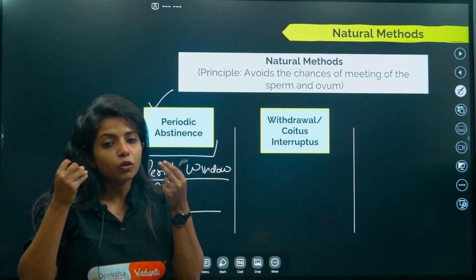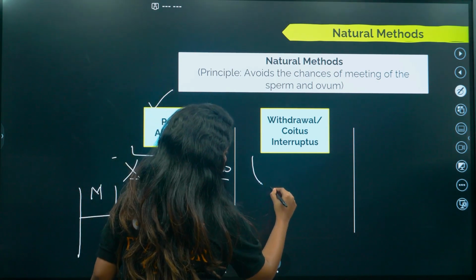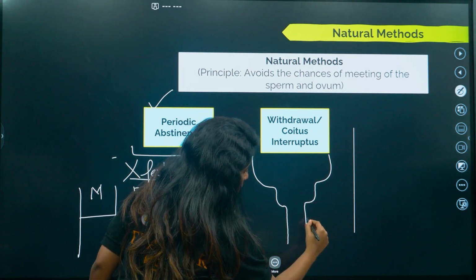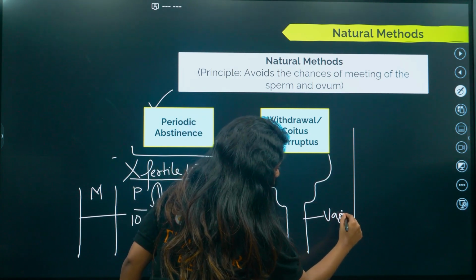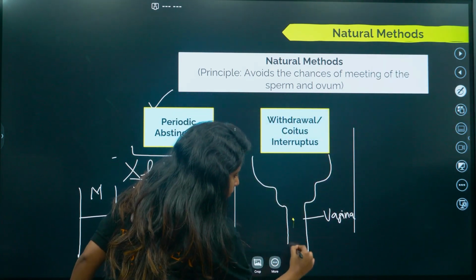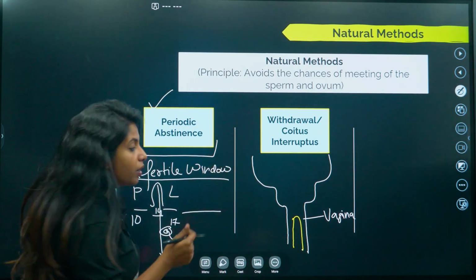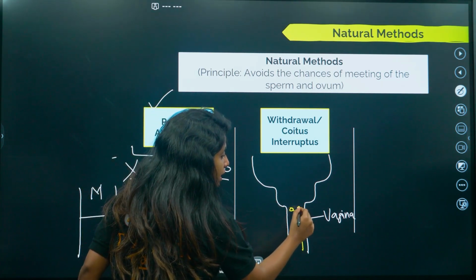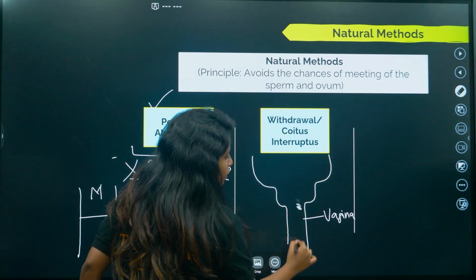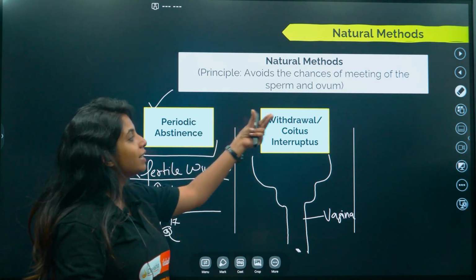So withdrawal, as in you are withdrawing something. What are you withdrawing? Suppose this is the uterus and this is the vagina. Suppose this is the penis, and a person withdraws the penis before insemination happens. Before the release of sperm, the person withdraws the penis from the female genital tract. This is known as withdrawal, and this is also known as coitus interruptus.